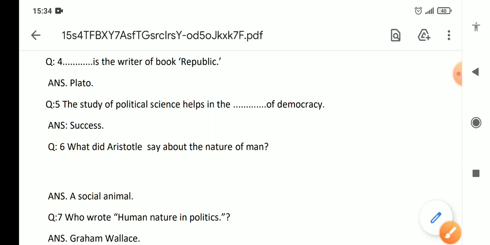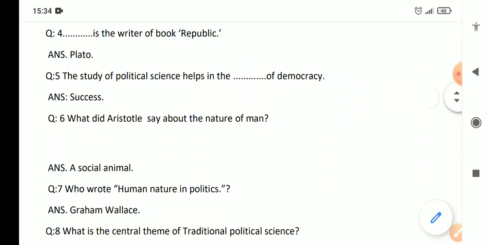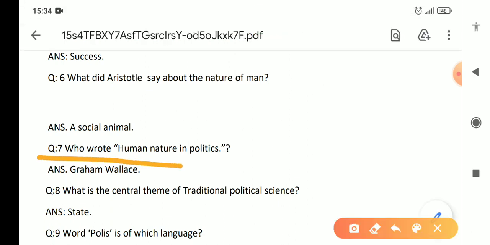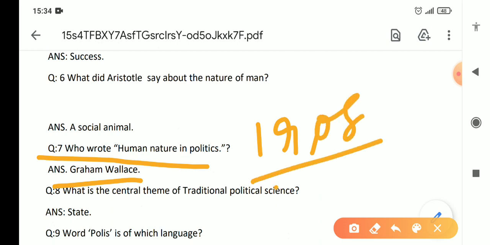What did Aristotle say about the nature of man? He says man is a social animal. So, the answer is a social animal. Who wrote Human Nature in Politics? Graham Wallas. Graham Wallas wrote it in 1908.